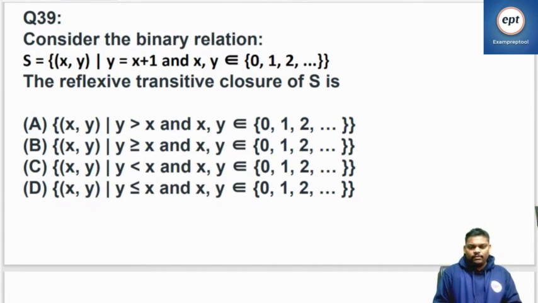Question number 39. Check what is the answer. Consider the binary relation. Some binary relation is given. S is equal to (x, y), where y is equal to x plus 1. X, y belongs to 0, 1, 2 and so on.